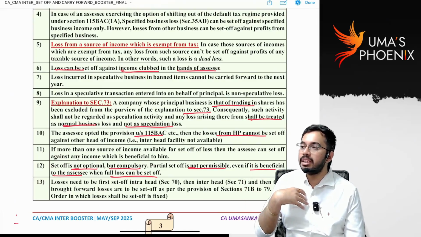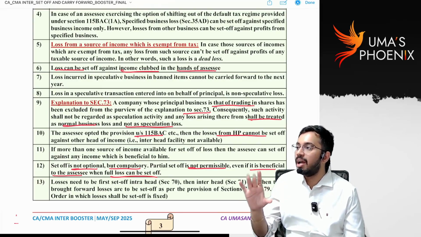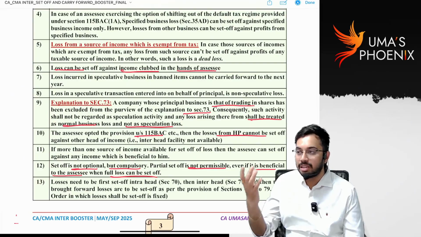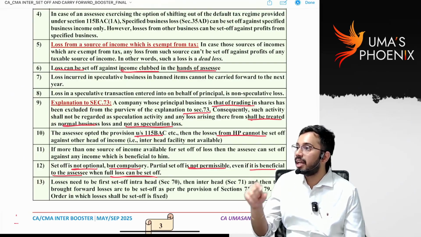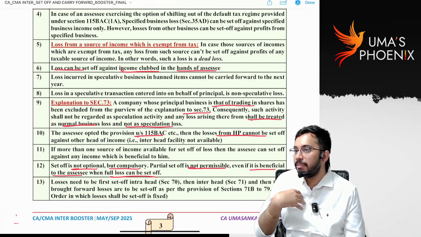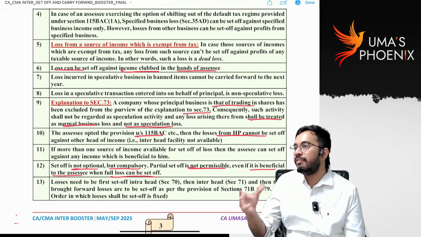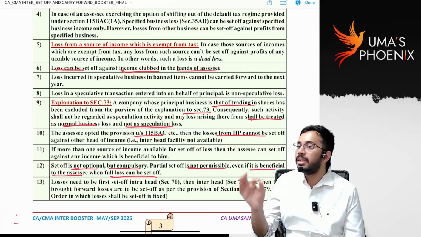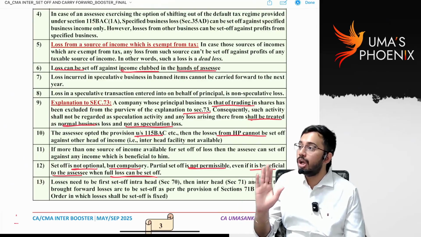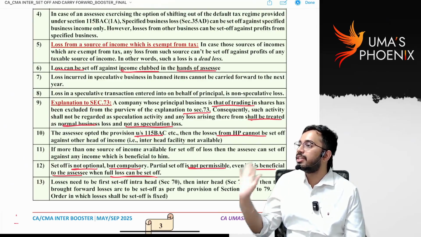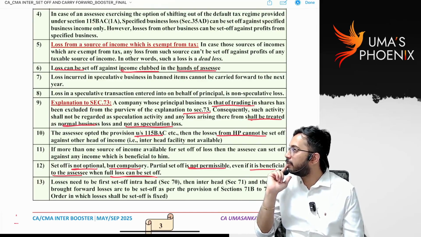My main business is not to do intraday trading, but I will regularly purchase long-term shares and sell them. In this case, if my business is not intraday trading, then even though I regularly purchase and sell shares, that business is considered as non-speculative business only. It is not to be treated as speculative business.